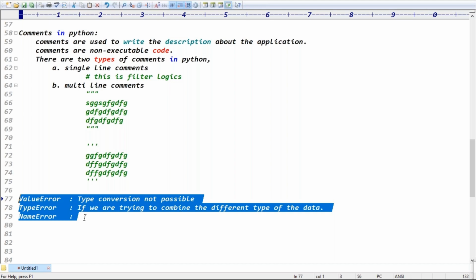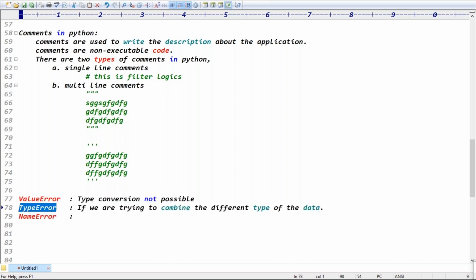Maybe the description is different, but the type error is common. I should have also covered value error, guys. If type conversion is not possible, you get the value error. So type error means what? If you're trying to combine different types of data.